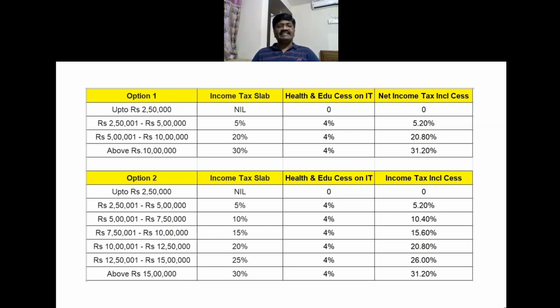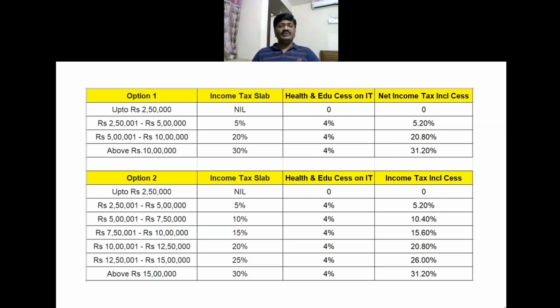And if his income increases further, from 5 lakh 1,000 to 10 lakhs, then for this incremental income, he has to pay 20% income tax, and on that 20% again, he has to pay 4% cess. So both put together, he has to pay 20.8%. Above 10 lakh rupees, the income tax applicable is 30%, on which again 4% education and health cess. So both put together, 31.2%.